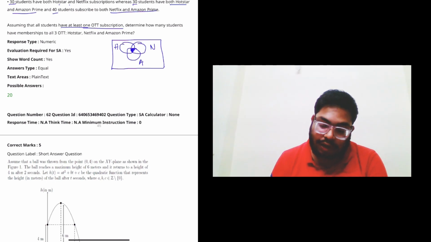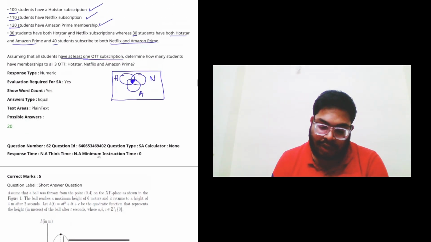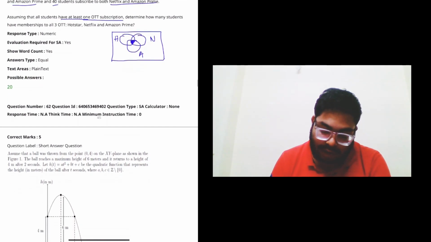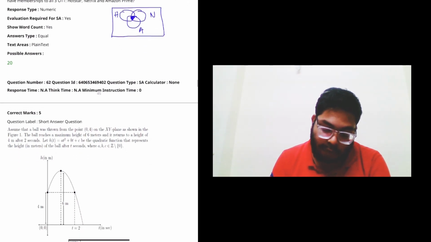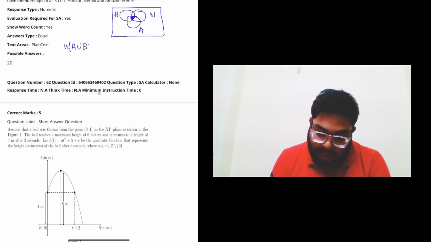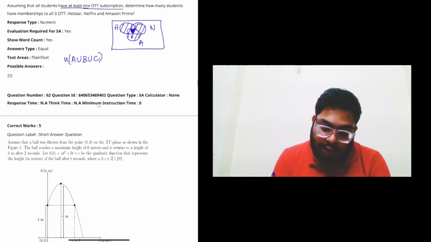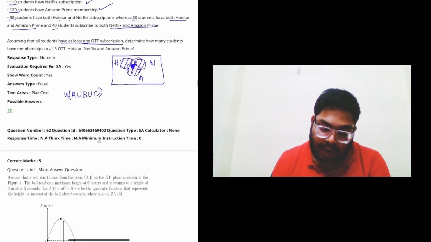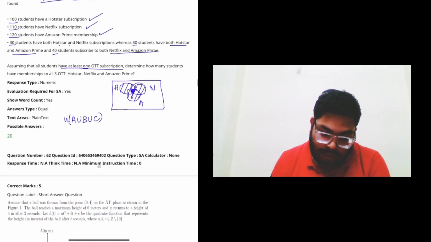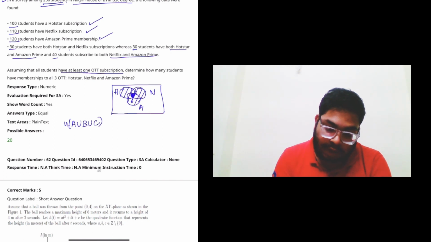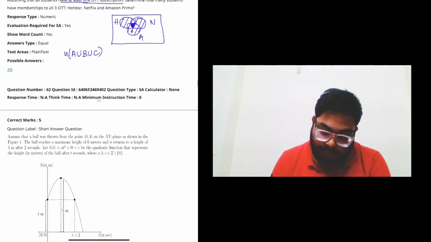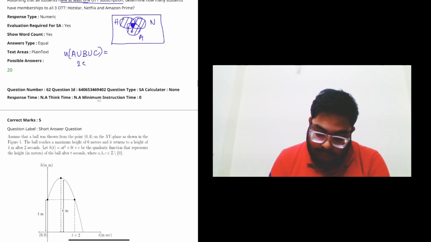So it is clearly mentioned that we have to find this value. So you can solve it graphically as well as through the formula. Here I found the formula quite easy. So I am using directly the formula. So the formula is n of A union B union C. A union B union C means all this value, this whole value. And since we are assuming that all students have at least one OTT subscription, here it is written 250 students. So this value will be 250.